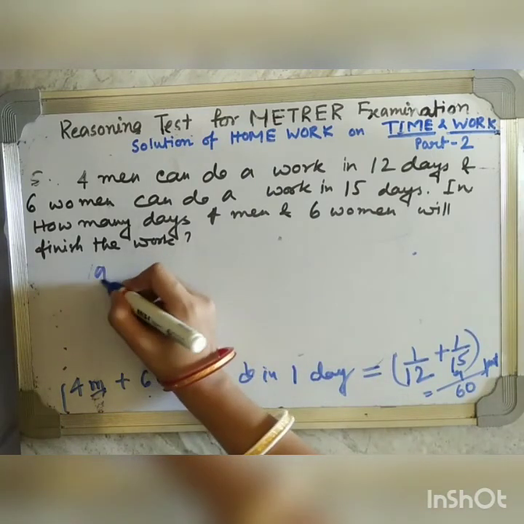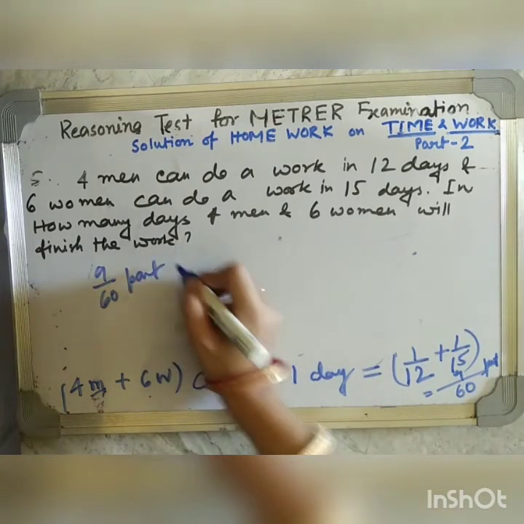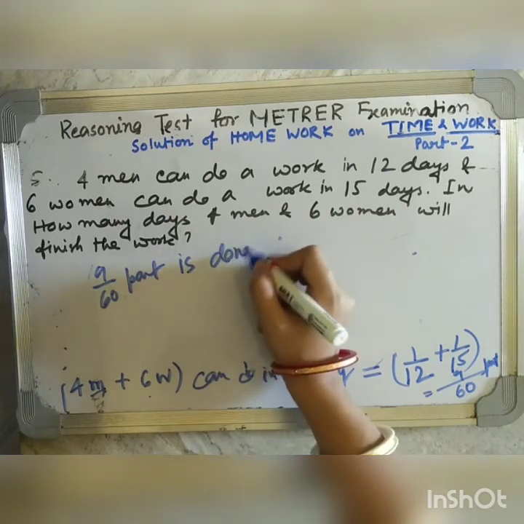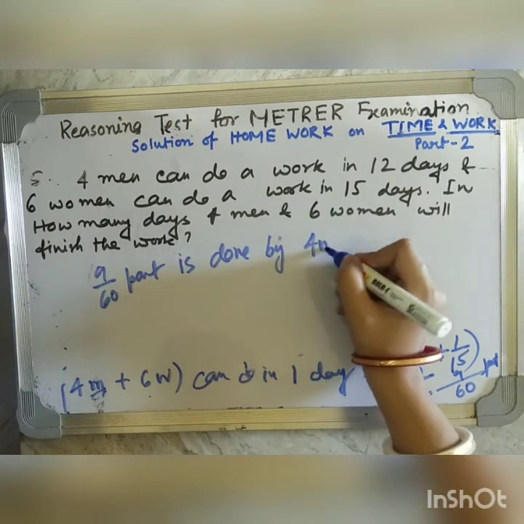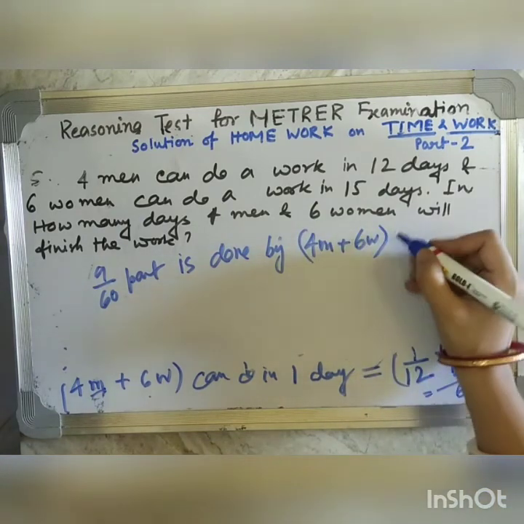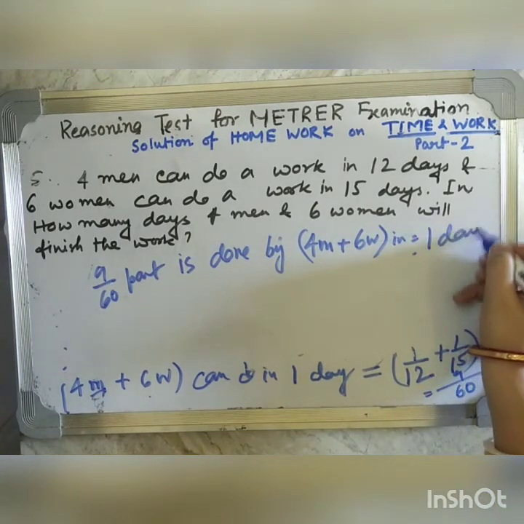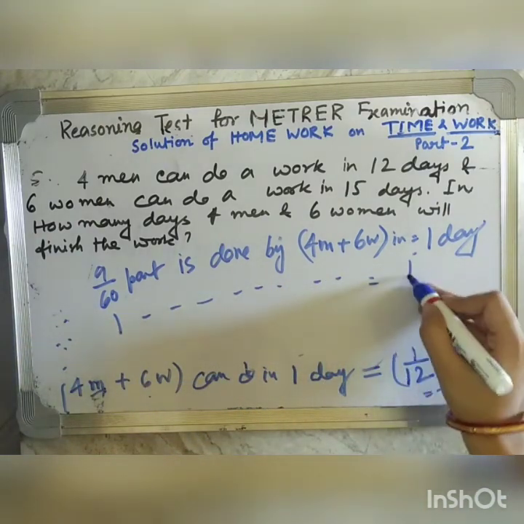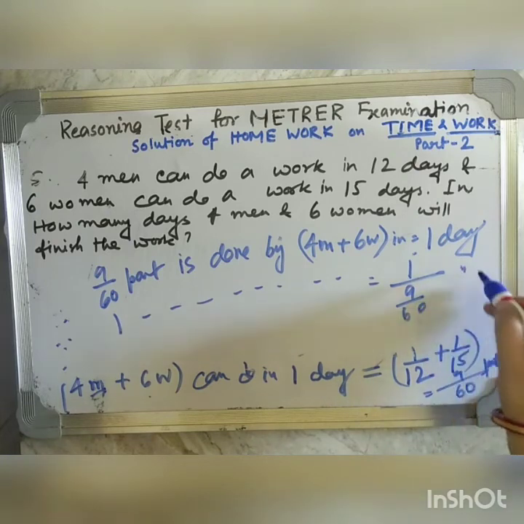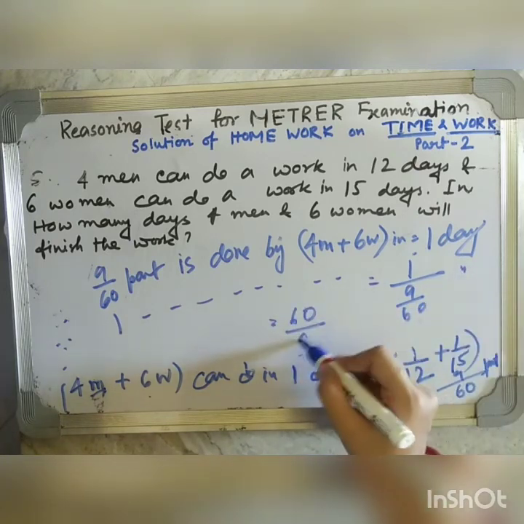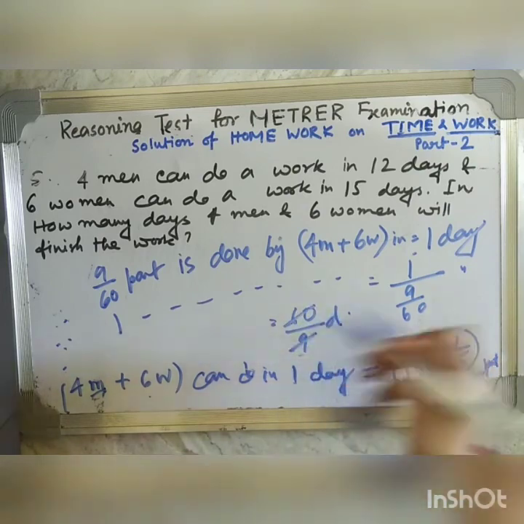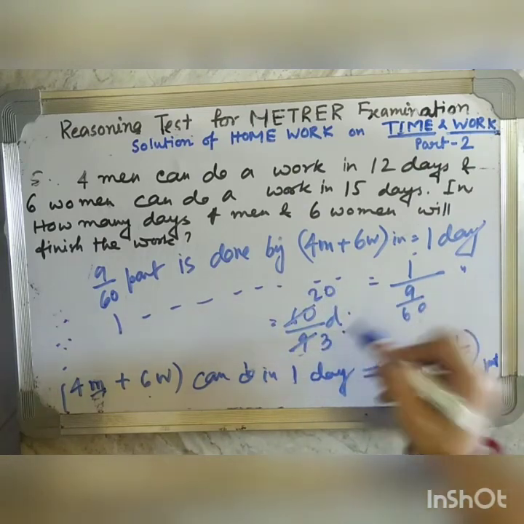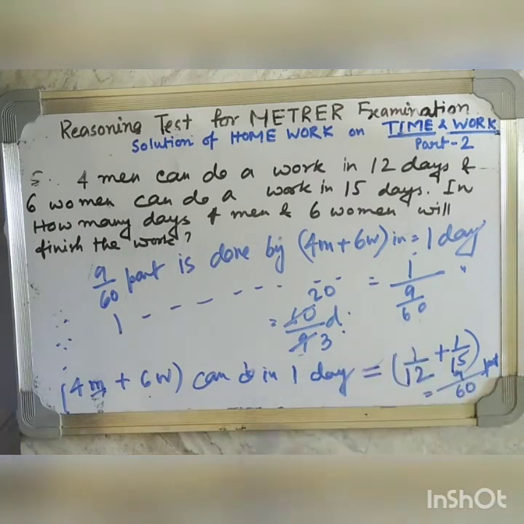Okay. So 9 by 60 part is done by 4 men and 6 women in one day. Therefore, one part is done by 4 men and 6 women in 1 divided by 9 by 60 days. That is 60 divided by 9 days. Let's reduce it. 20 by 3. We have reduced it by 3. You have understood that properly. And this is the sum and this is our answer. 20 divided by 3 days.